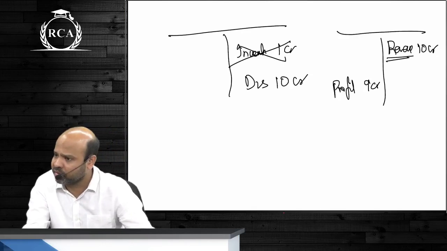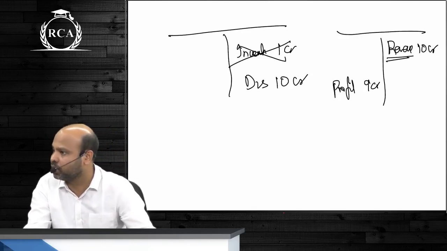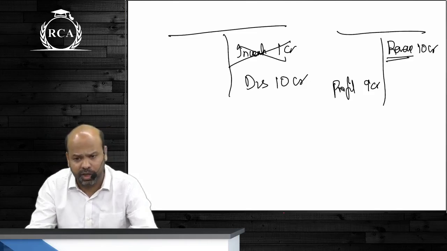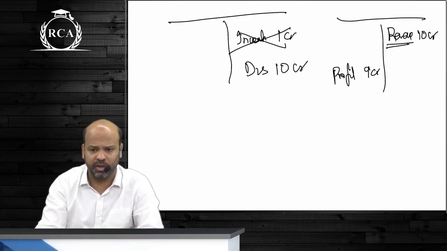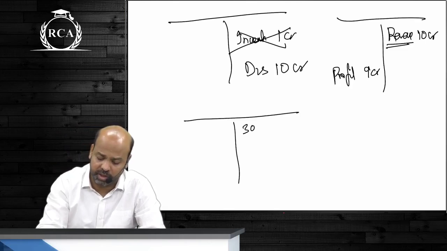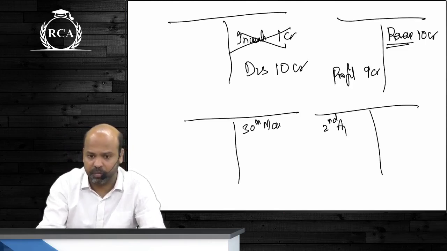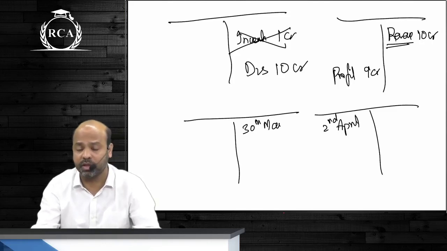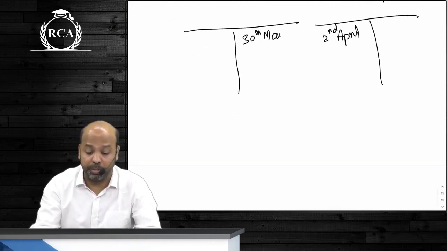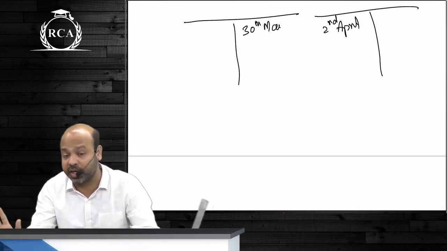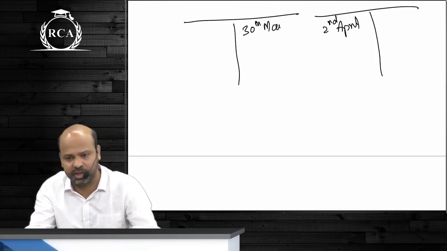Can I do this? No, beta, we cannot. When can I do this? If I have actually sold the inventory. There are many organizations, beta, that do this. They sell inventory on 30th March. They book sales returns on 2nd April. Why do they do this? They are under pressure to report more profits as on 31st March. So they will disclose that sales have been made prior to 31st March is better.